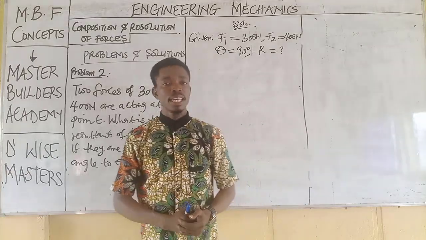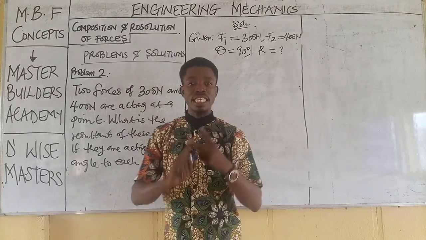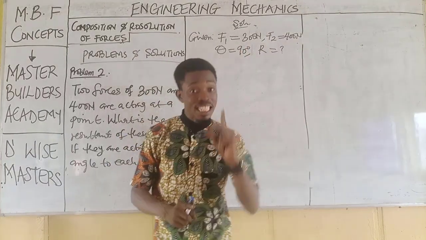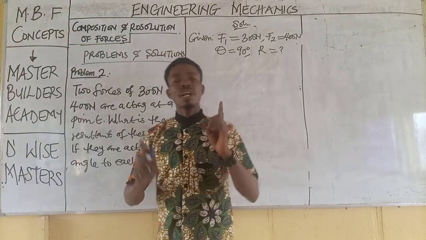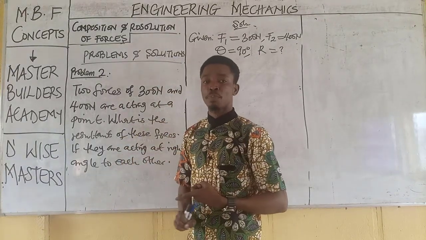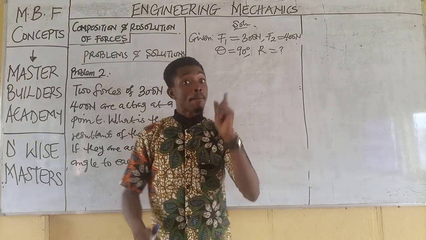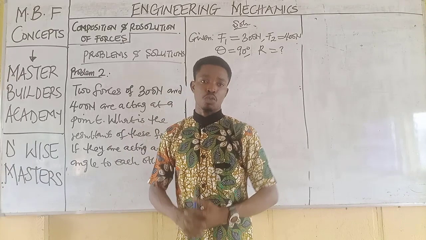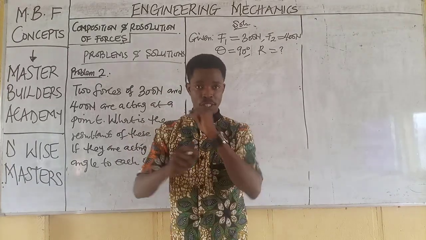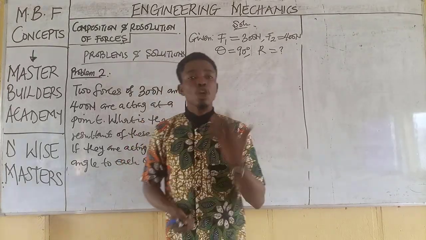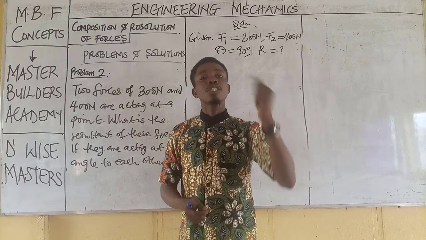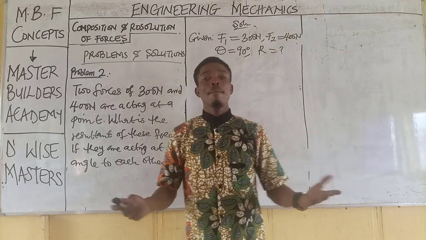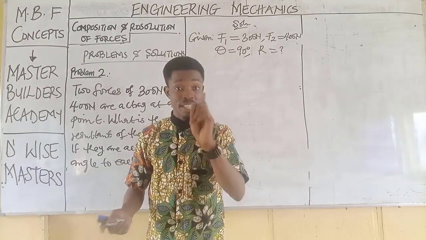Now look at it. The first thing you need to understand is that in this question, we have two forces acting at a point. And we remember that anytime two forces are acting at a point, it is suitable to use either Pythagoras theorem or the parallelogram law of vectors or of forces. Now, what conditions do we need to meet before we can apply them?